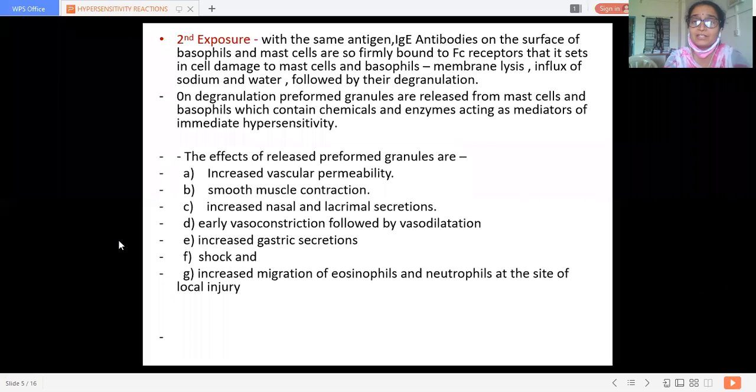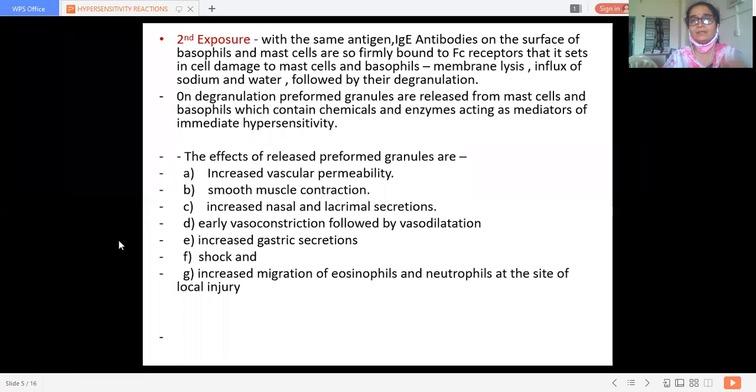There is influx of sodium and water, which gives rise to disintegration or degranulation of that cell. All of you know that mast cells contain inflammatory granules. So on degranulation, preformed granules are released from mast cells and basophils, which contain chemicals and enzymes acting as mediators of immediate hypersensitivity.